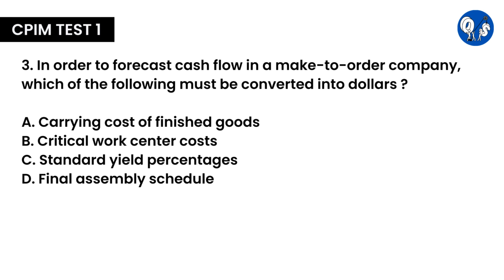The final assembly schedule is the actual build schedule in a make to order environment. It represents the final products which have been sold to customers. This information converted to dollars gives an excellent measure of future cash flows.